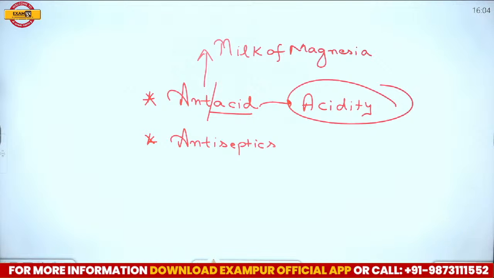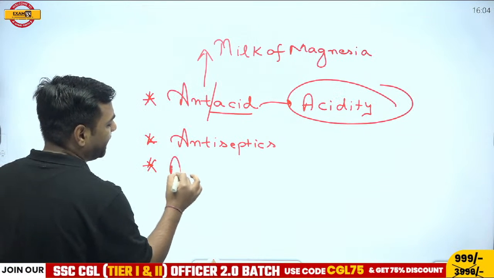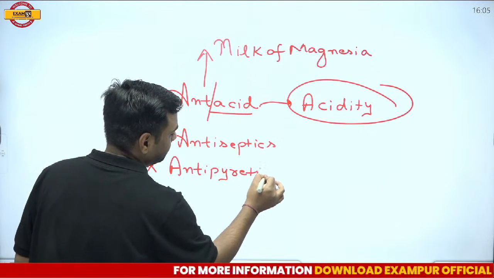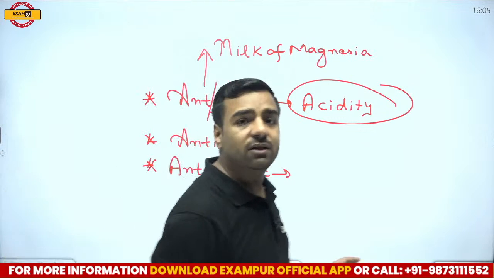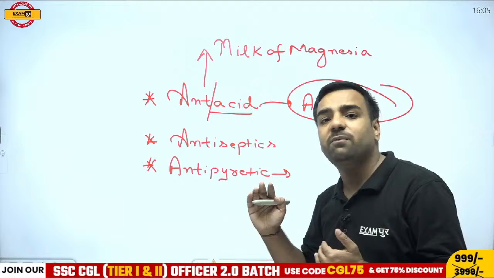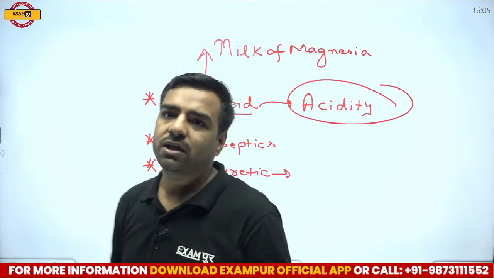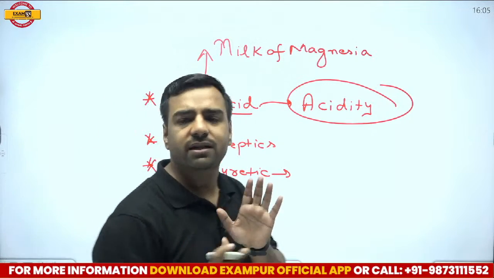So let's move. One more thing is left. One more important thing. If I talk about antipyretics. So antipyretics do what? Antipyretics are the ones which actually help in decreasing the temperature, where you can talk about paracetamols and all. So yes, antipyretics, antiseptics, antacids, all things are clear now.